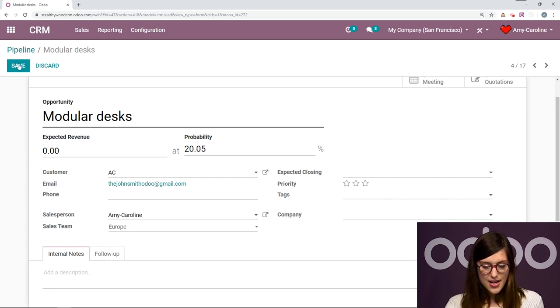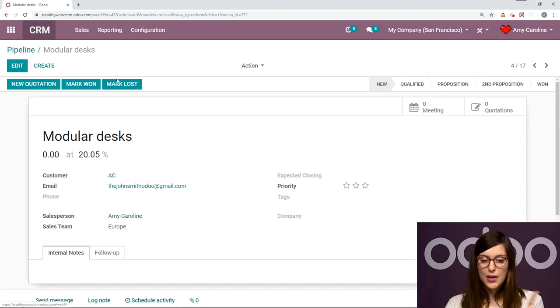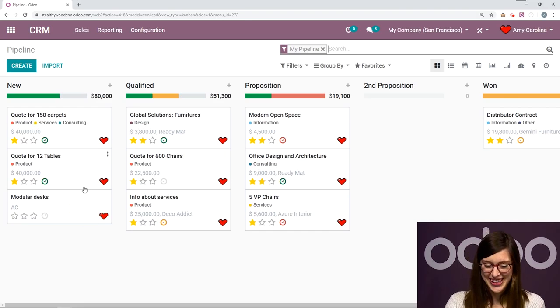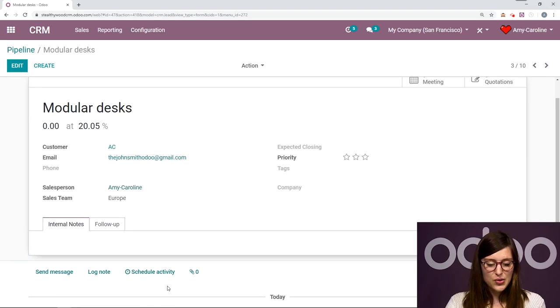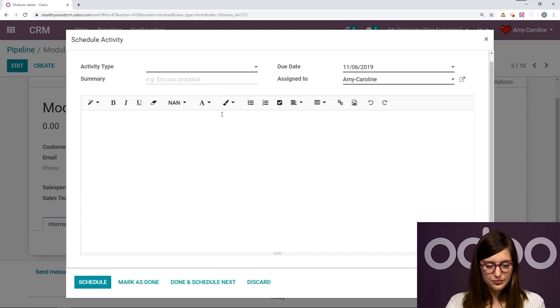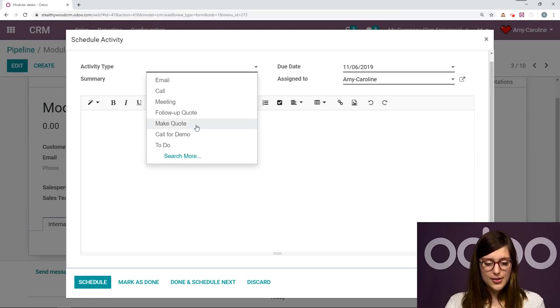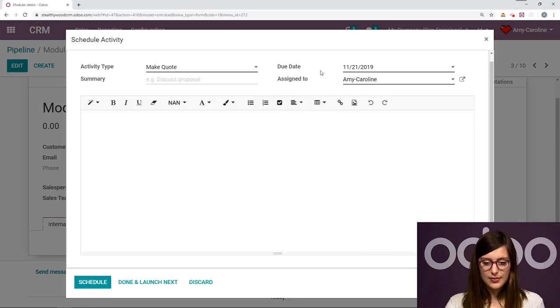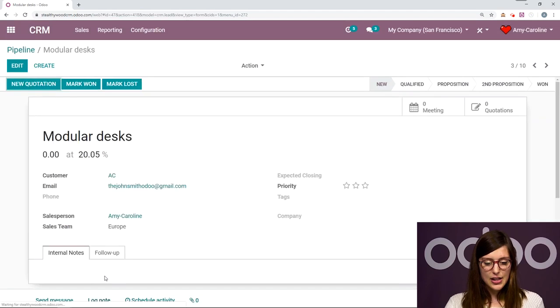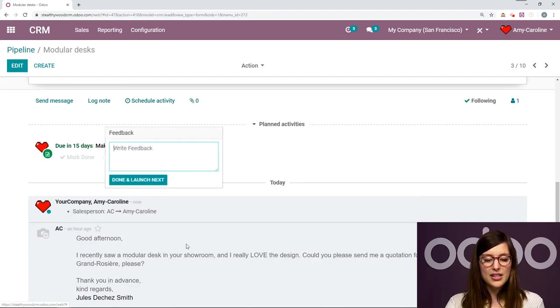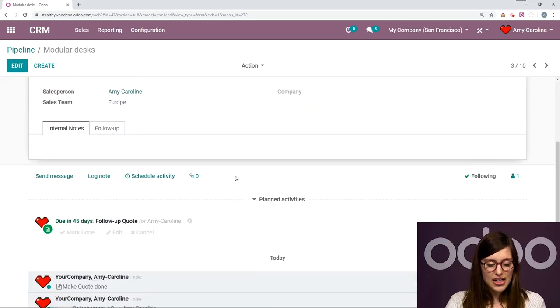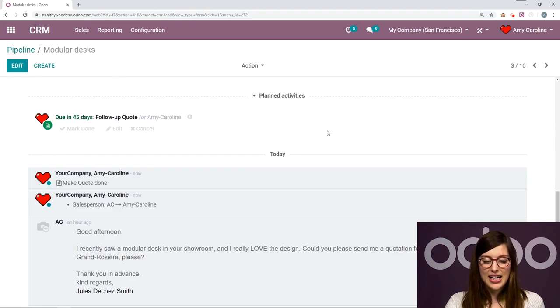Salesperson, Amy Caroline, save. Now when I go to my pipeline, it will be there right here. Let's schedule that next activity. So we can make the quote. Let's make it today. Schedule. Now when I mark this as done, I'm going to have the button Done and Launch Next. So I don't have to do anything else. Done and Launch Next. Now I have that second activity, which is due in 45 days.